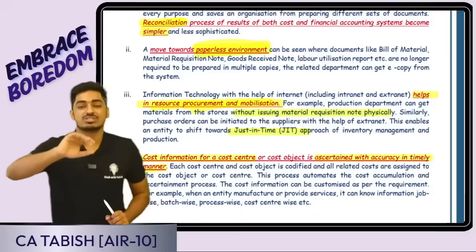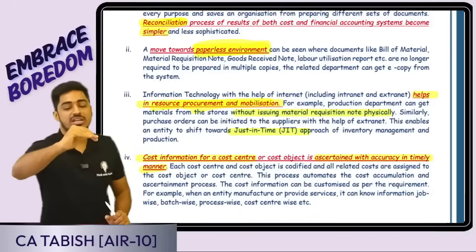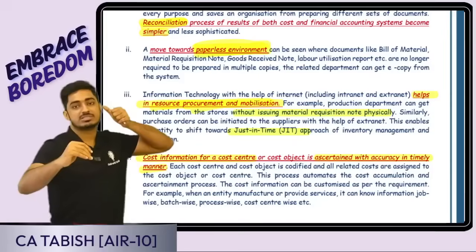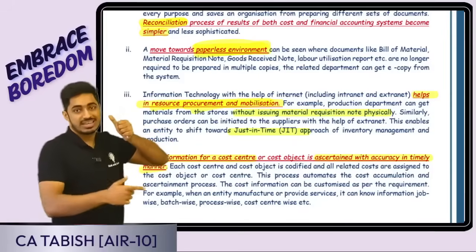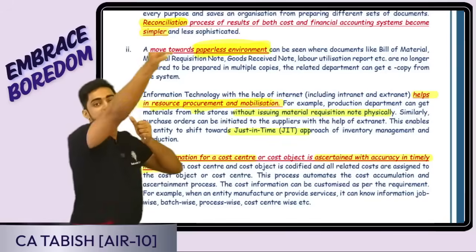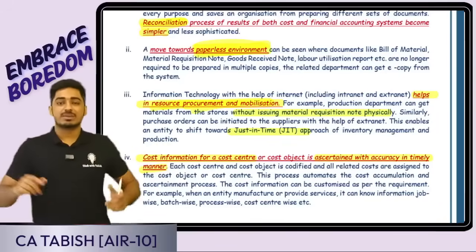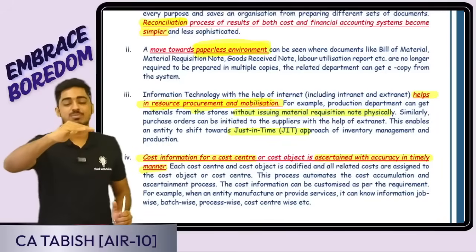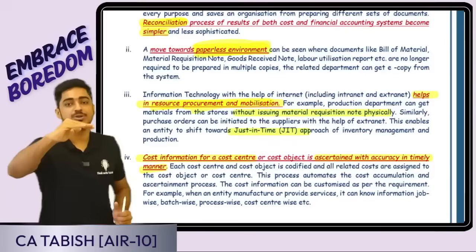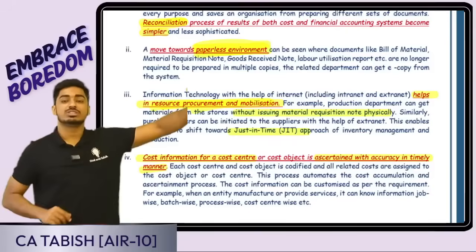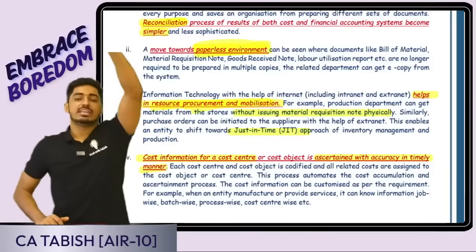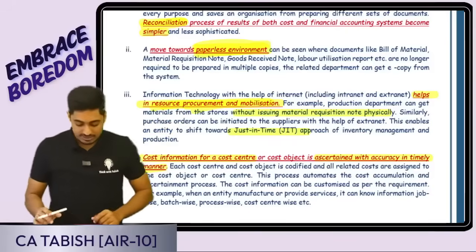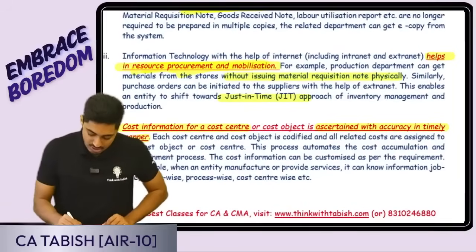Normally, once the goods reach reorder level, the stores manager should inform the purchase manager that boss, goods have reached reorder level, and based on that, the purchase manager has to manually place the order. But if everything is linked through ERP, ERP automatically tells the moment goods reach reorder level that it is time to place an order. Automatically that information will go to the purchase manager, automatically he will place the order. So everything will fall in sync. Is this clear, everyone?